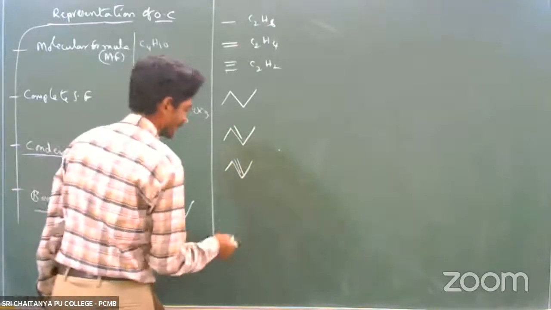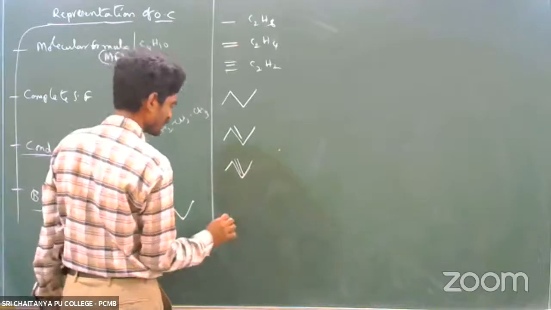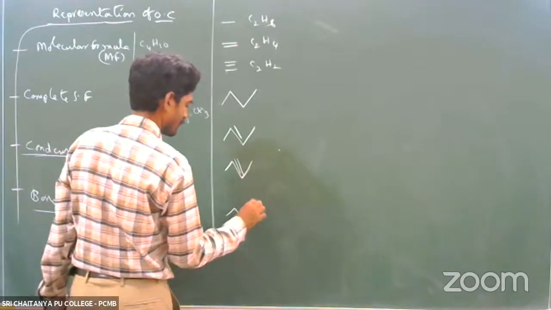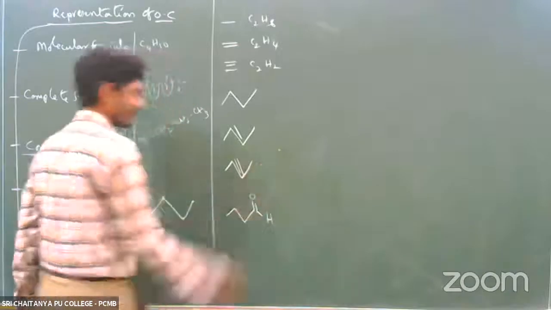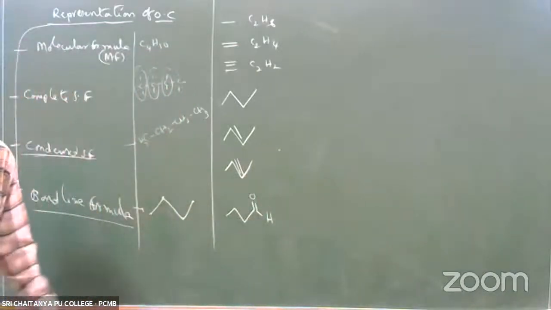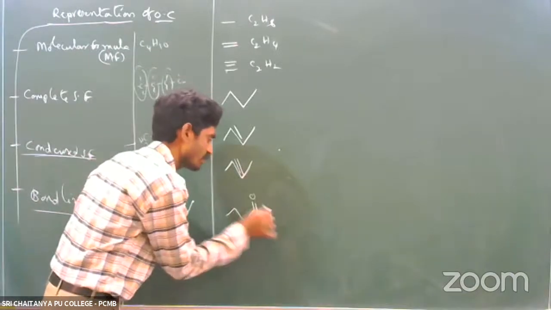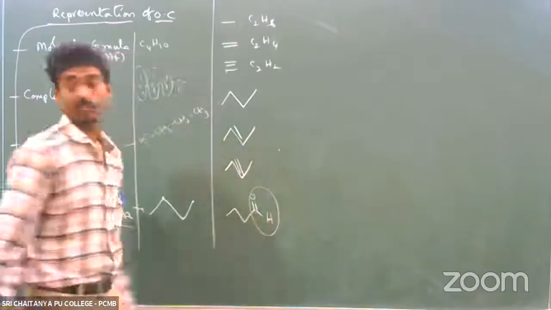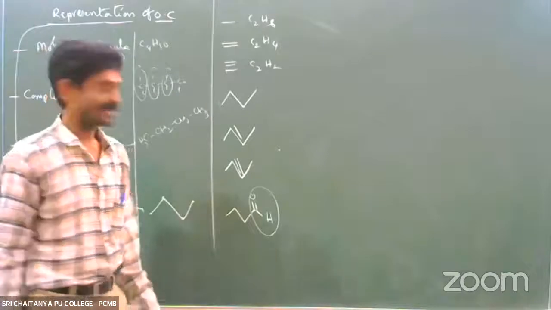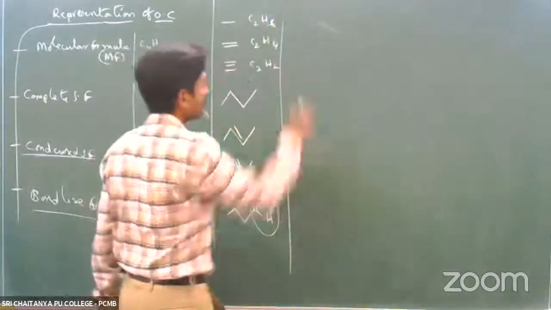Or the compound is given like this. Sometimes they will ask what functional group is present in the given formula. Carbon bonded to H and to O. This is an aldehyde, the CHO functional group is present. CHO, right?